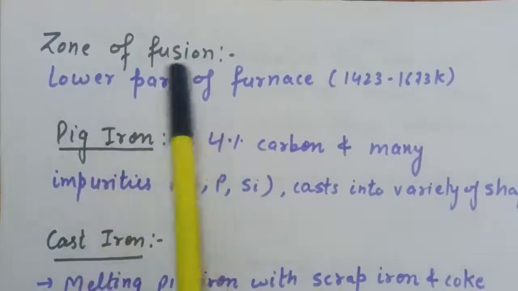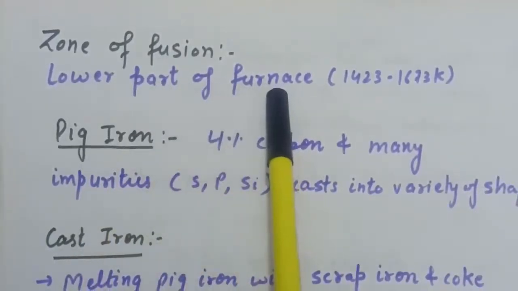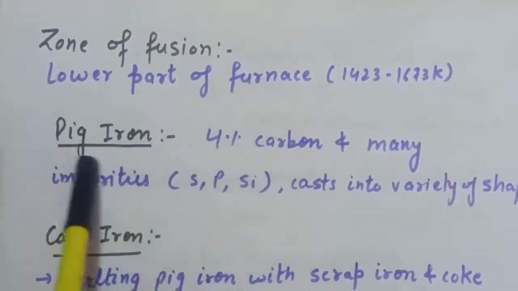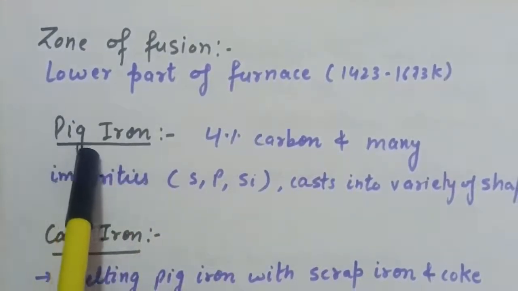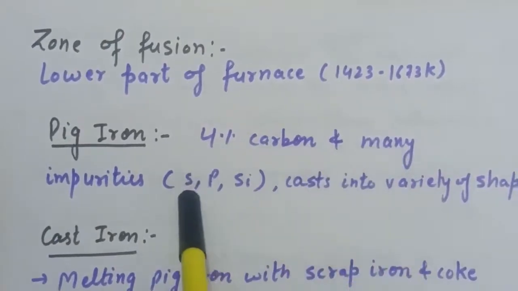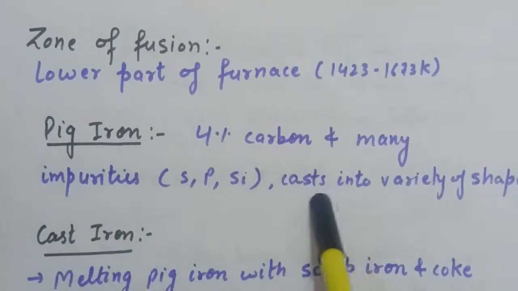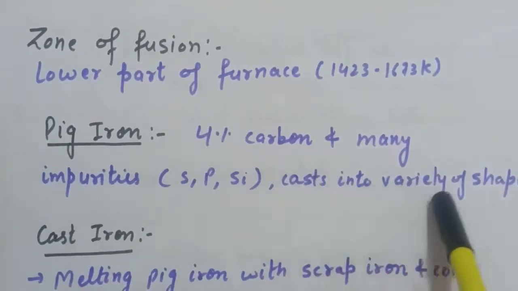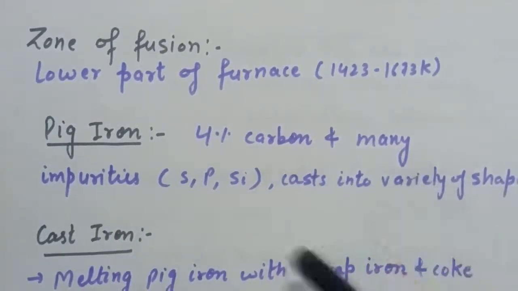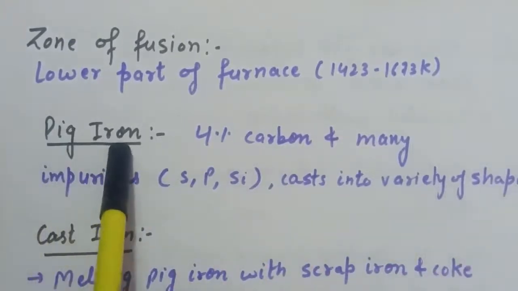In this lower part of the furnace we have slag and molten iron, and that molten iron is known as pig iron. It contains 4% carbon and many other impurities like sulfur, phosphorus, silicon, and this type of iron can be cast into a variety of shapes.